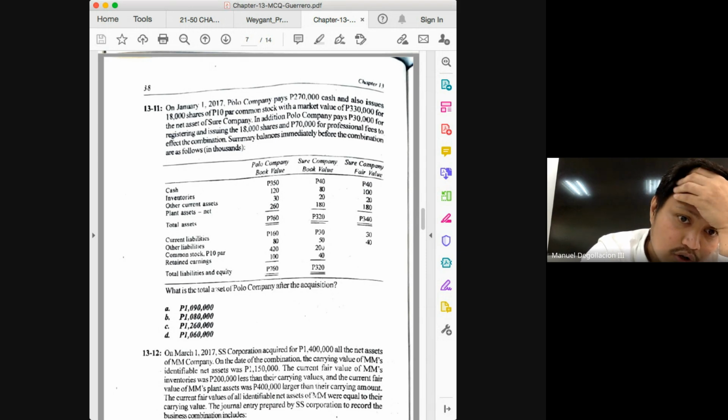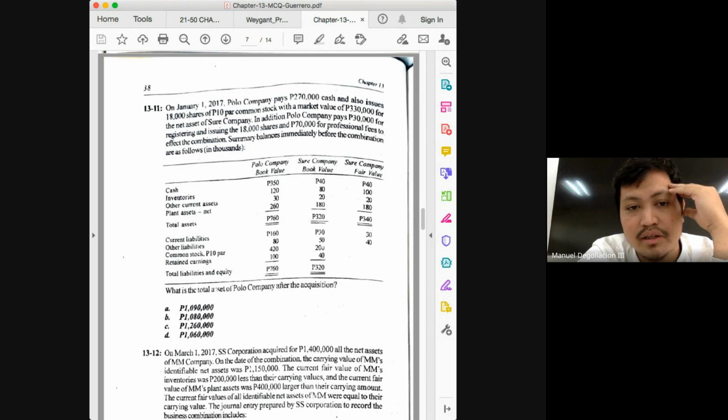So you just add liabilities of the acquirer with the liabilities of the acquiree. So 160 plus 80 and 30 and 40. How much is that? Is that 310? 160 and then the 80, just the liabilities, 160 plus 80 plus 30 and 40 will give you 310. Okay, that's another possible question. I hope you understand what we're doing here. I'm trying to tell you what can come out in the examination.